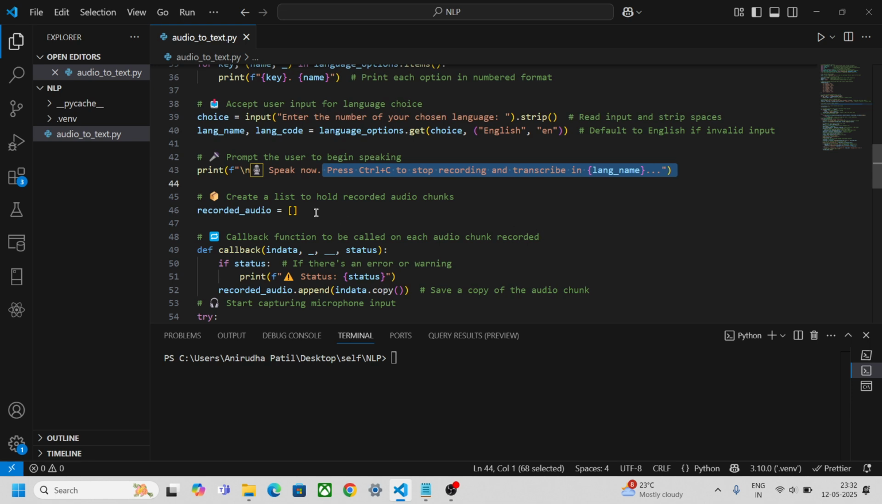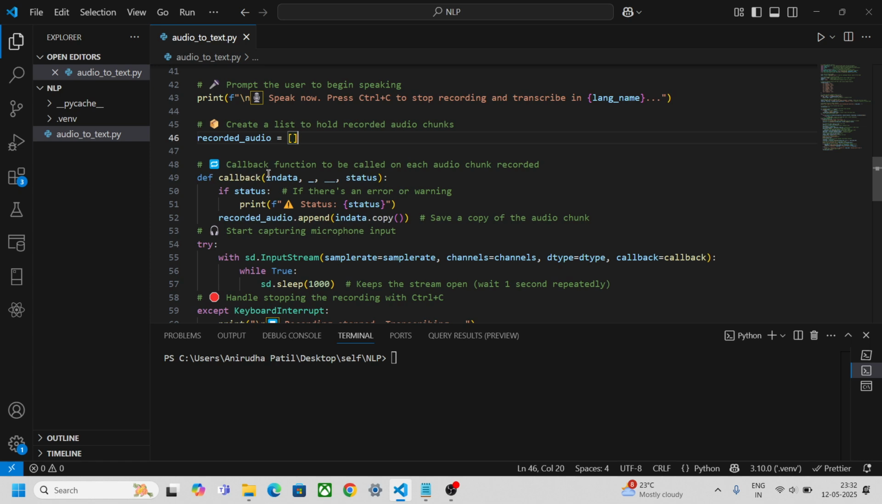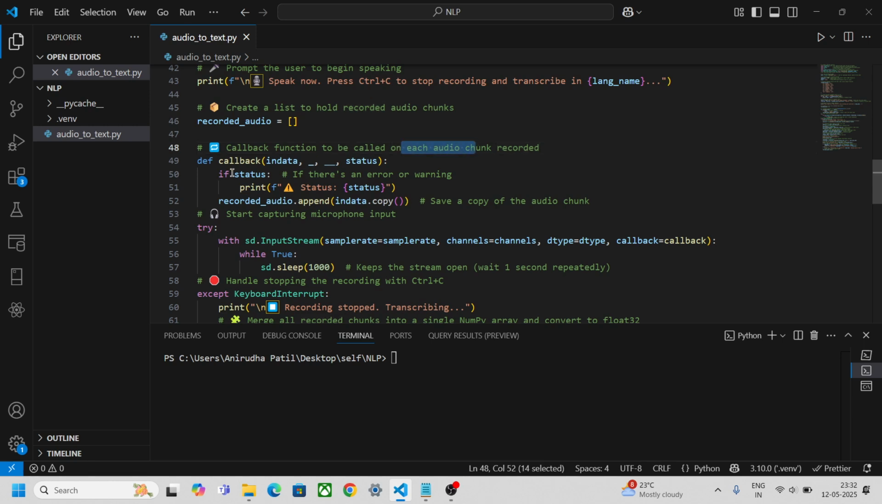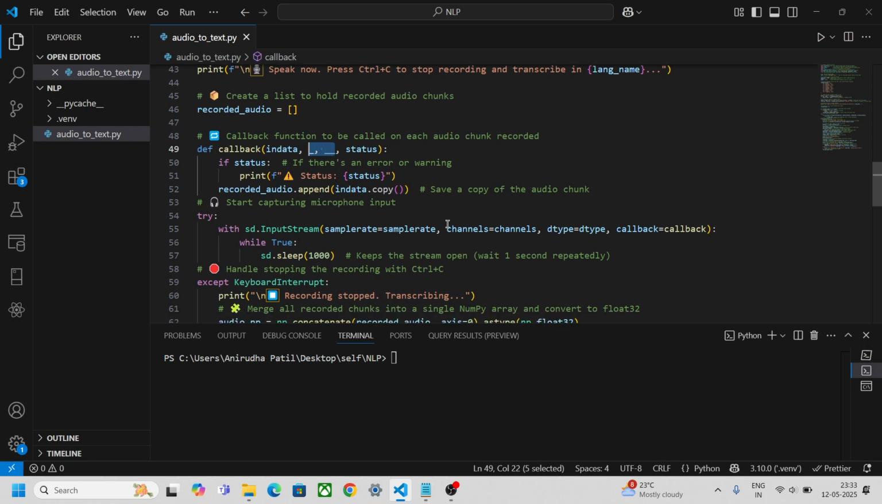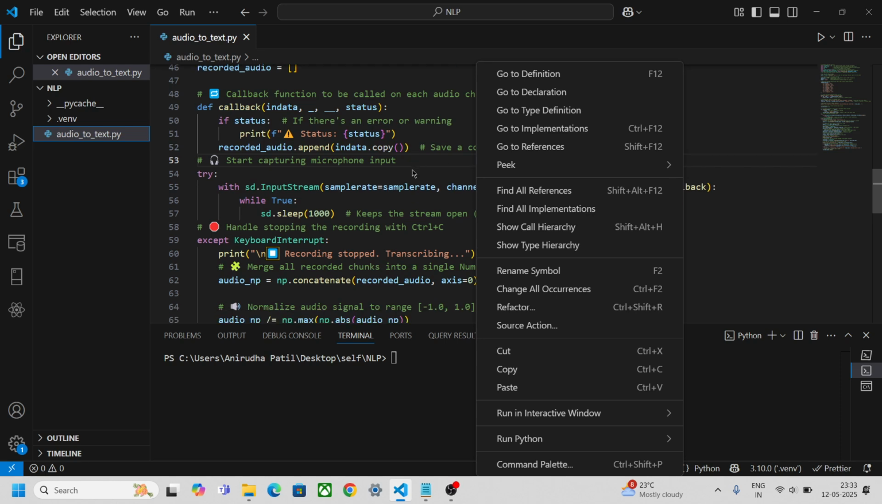Now a recorded audio list is created, and we define a callback function that is called when each audio chunk is recorded. If there is an error in status, it prints the error, or else it appends the recorded audio to this list. This is indata, that means it takes in the audio, and these two things are kept empty because this callback function accepts 4 arguments. For now we are using these two only, status and indata. Whenever I'm recording the audio, I'm not storing it anywhere, I'm just storing it in buffer memory.